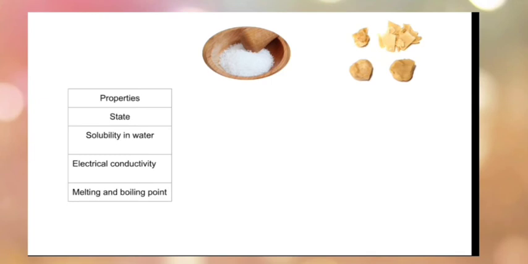We need to compare properties like the state in which they exist, their solubility in water, electrical conductivity, melting and boiling point.